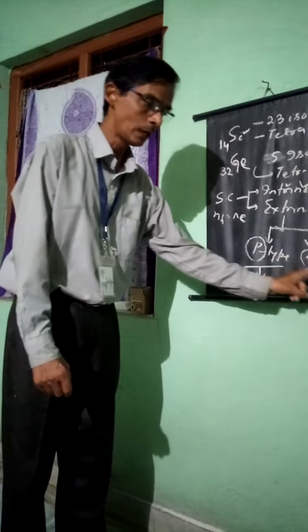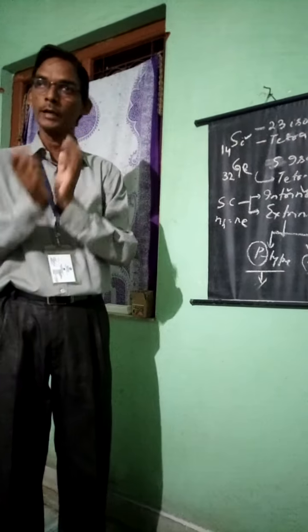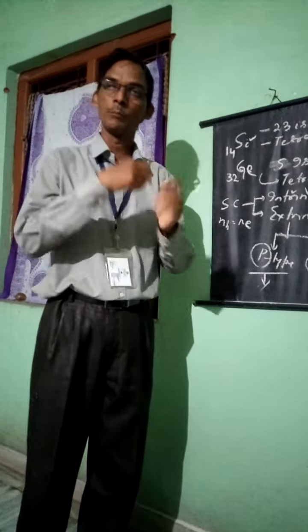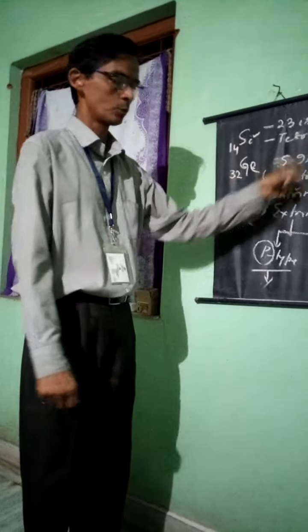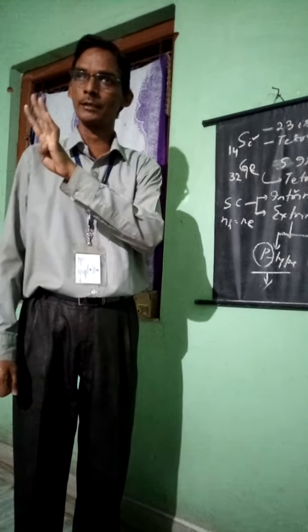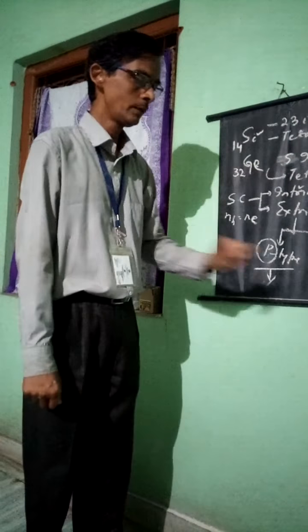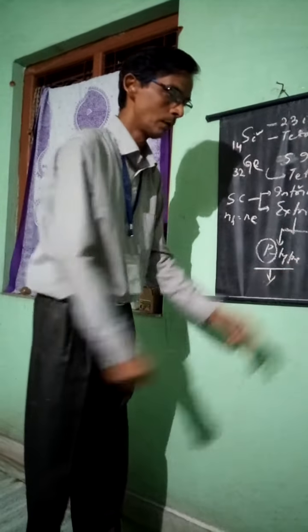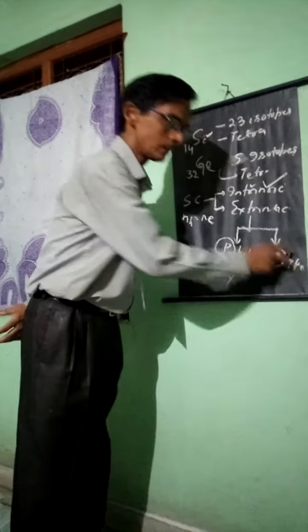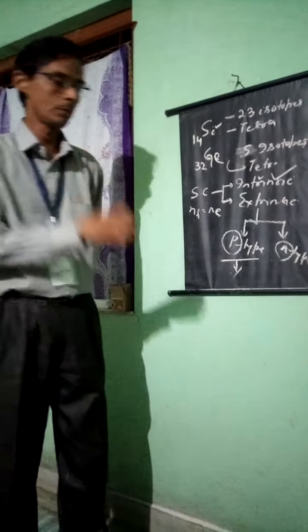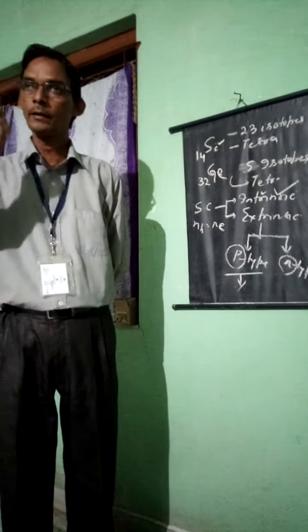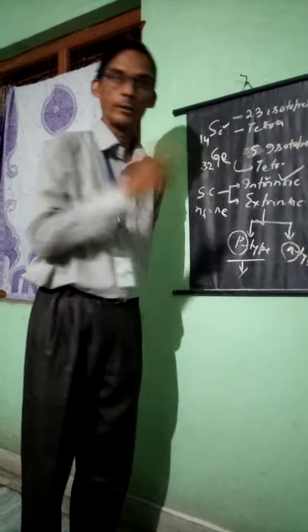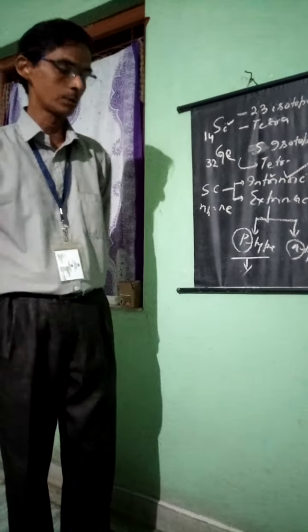Similarly, in an n-type semiconductor, when you add pentavalent elements, they possess extra electrons. You know that germanium and silicon both have only 4 electrons in their valence shell. If you add pentavalent elements to silicon or germanium, electrons become the majority carriers and holes become the minority carriers in an n-type semiconductor.